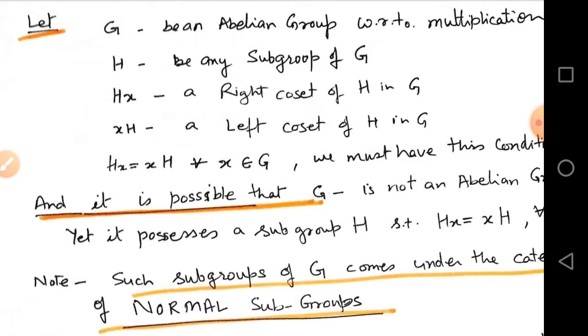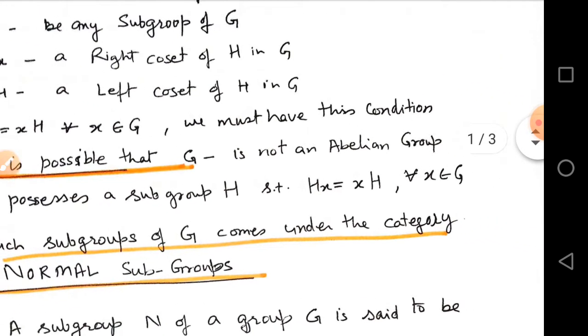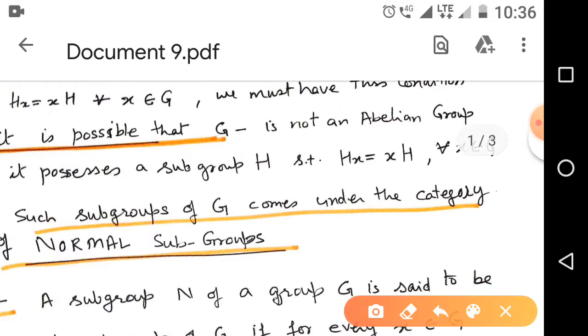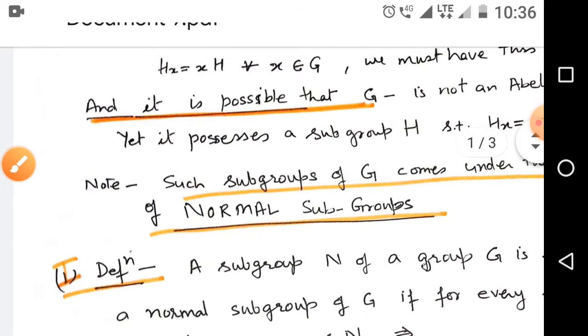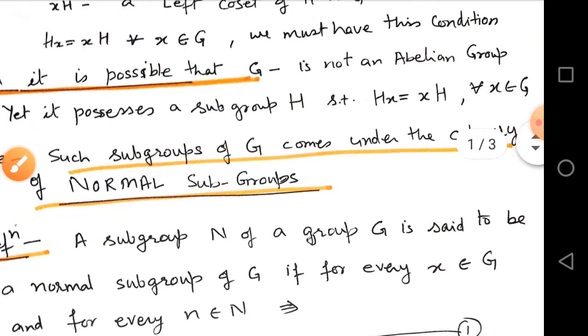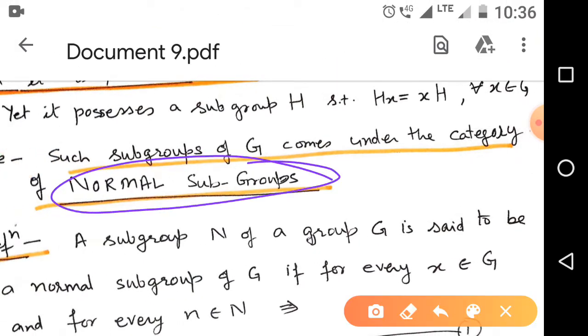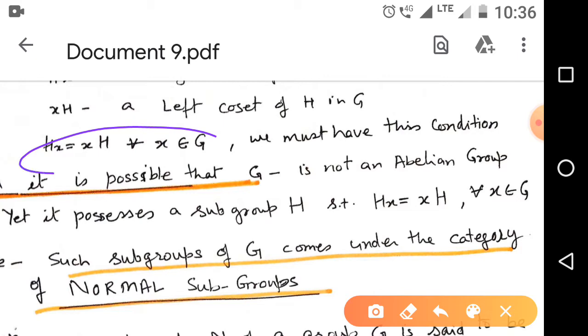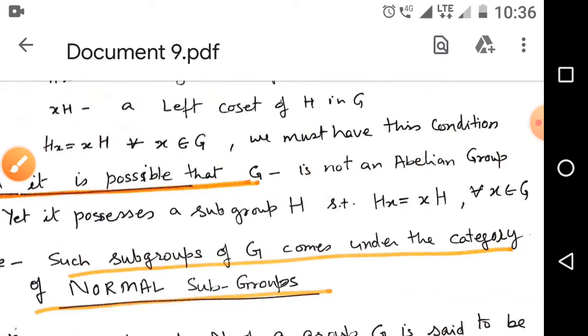It is possible that G is not an abelian group, yet it possesses a subgroup H such that Hx equals xH for all x belongs to G. These types of subgroup of G come under the category of normal subgroup. That means for a normal subgroup, we have this condition also.